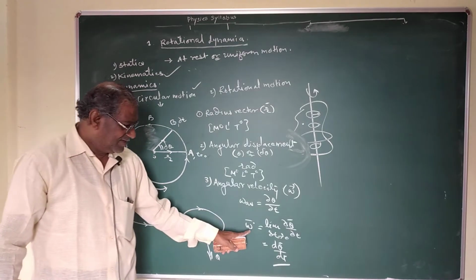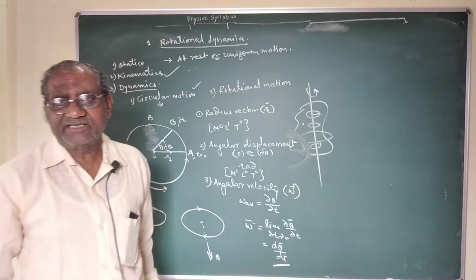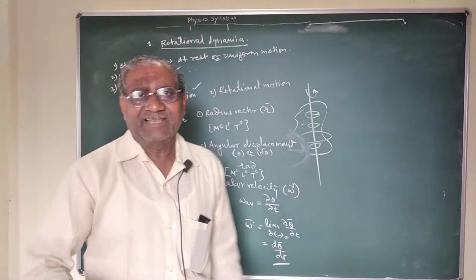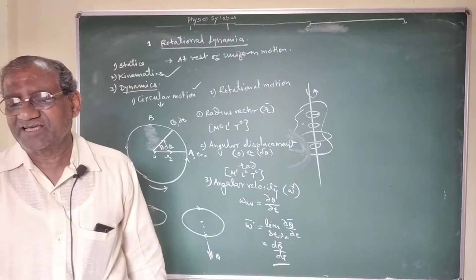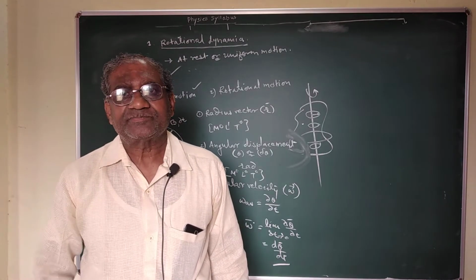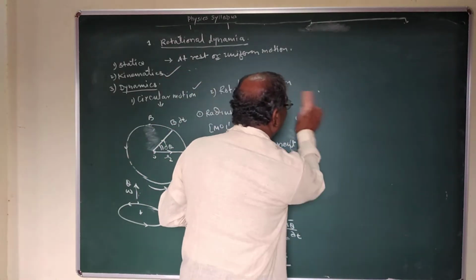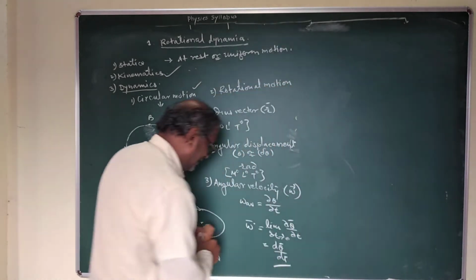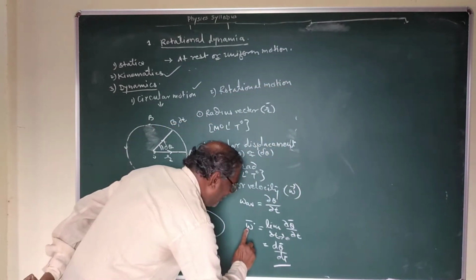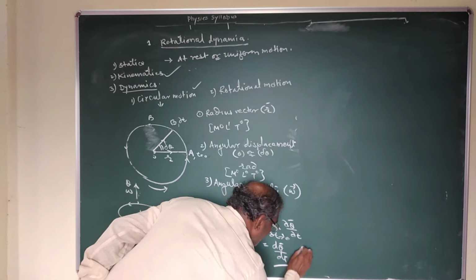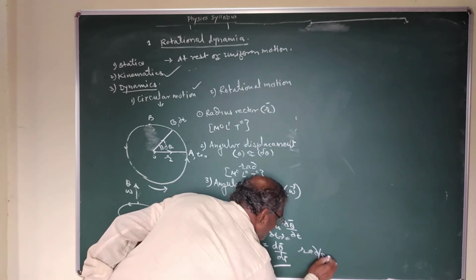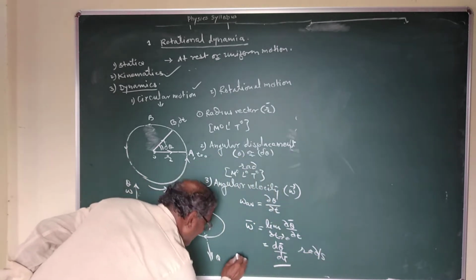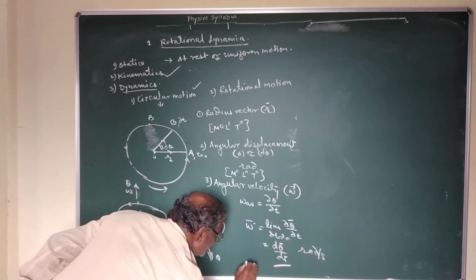This is one of the terms, angular velocity. The SI unit of angular velocity is radian per second, and the dimension of angular velocity is